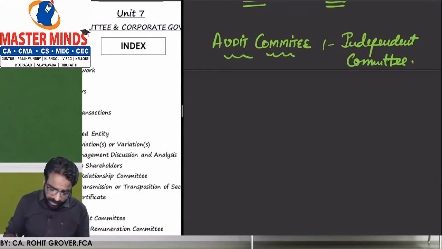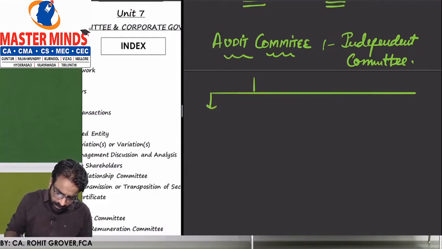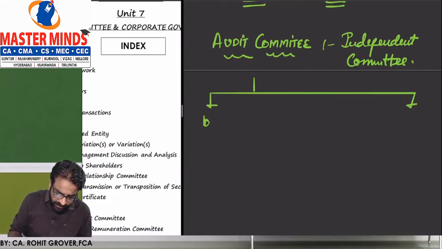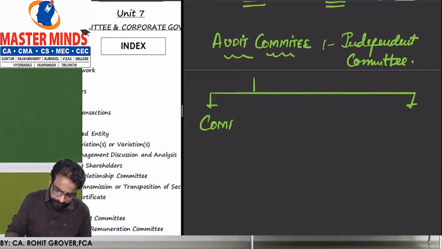When we do the audit committee, we have to do the audit committee of two types. The first is the audit committee which is defined as per the Companies Act 2013.